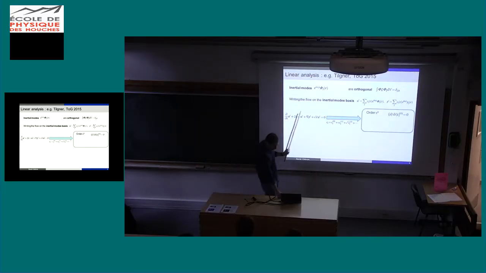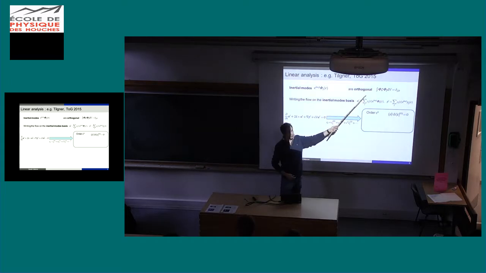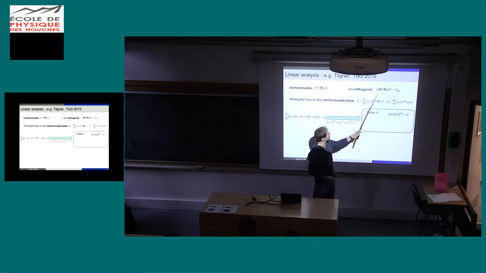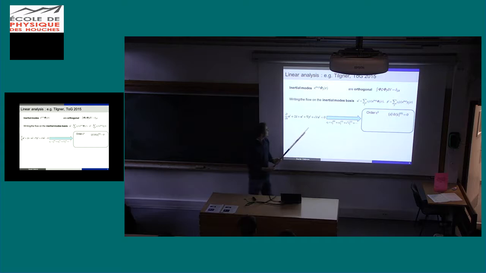Because we know that we want to combine inertial waves, a good idea is to start with inertial waves. So here I write the inertial waves like that. We have a spatial dependency, whatever it means, and a temporal dependency here. So it's periodic with the pulsation omega_g. And all the inertial modes are orthogonal. You have probably seen that with Philippe. If you haven't seen that, I tell you, we can demonstrate that they are all orthogonal, meaning that this relationship holds. And because they are orthogonal and because they are complete, we can write the flow on this basis.